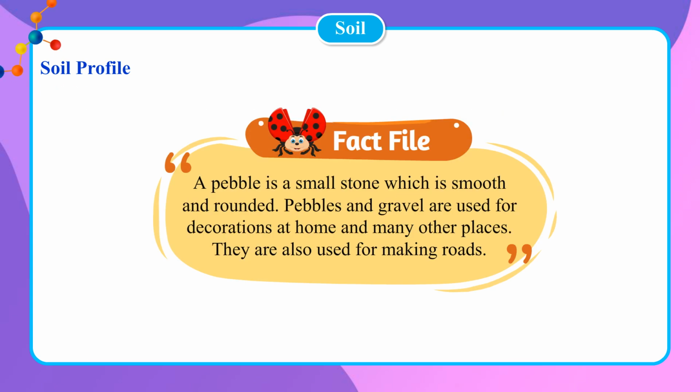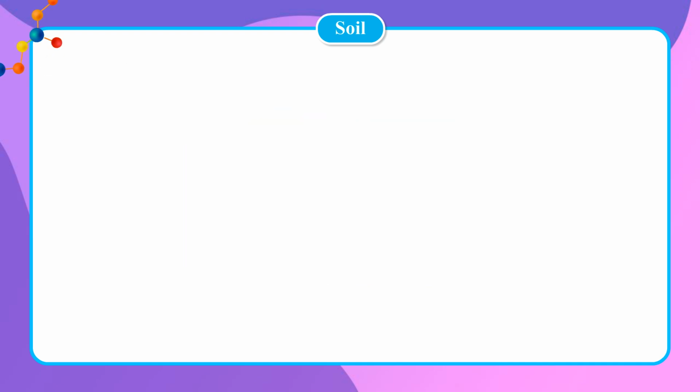Fact file. A pebble is a small stone which is smooth and rounded. Pebbles and gravel are used for decorations at home and many other places. They are also used for making roads.